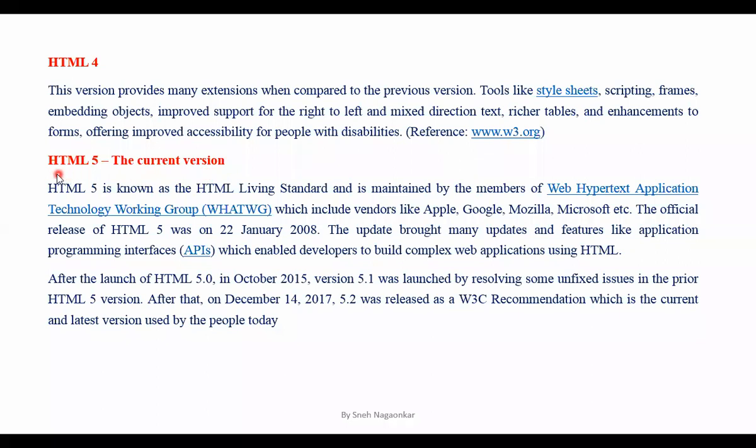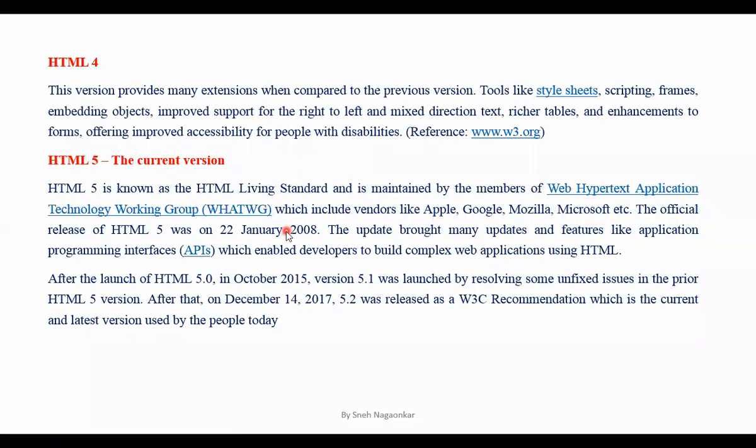Then the next version developed was HTML5. It is one of the standards now, which is handled by the Web Hypertext Application Technology Working Group. This is one of the groups which works especially on the HTML language. HTML5 is also preferred by companies like Apple, Google, Mozilla, Microsoft.